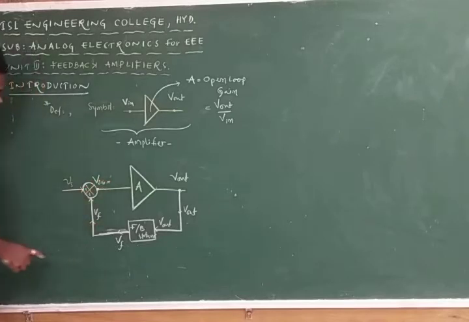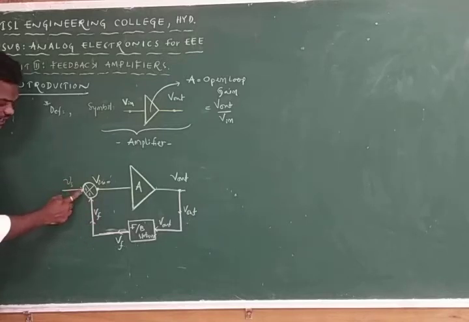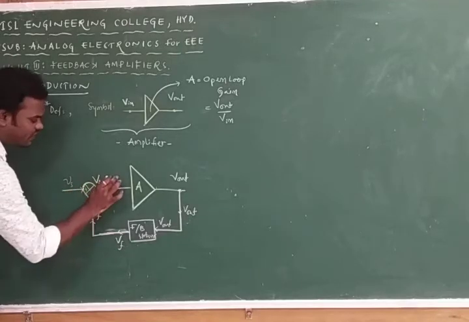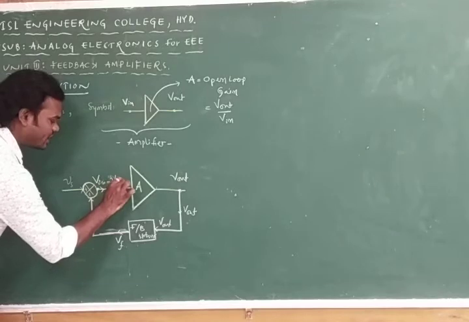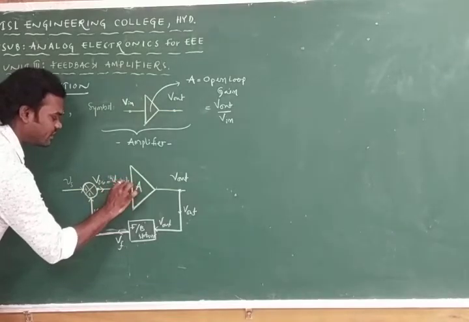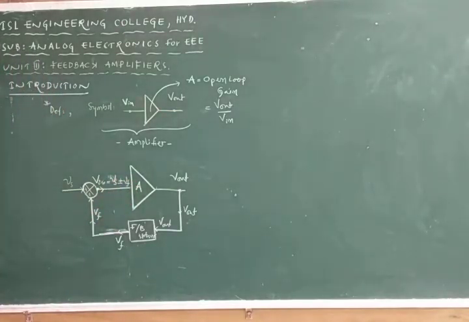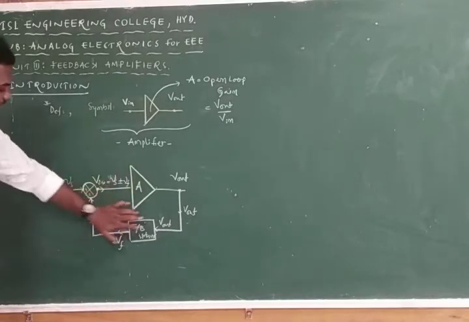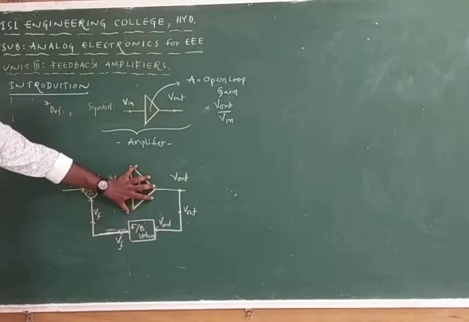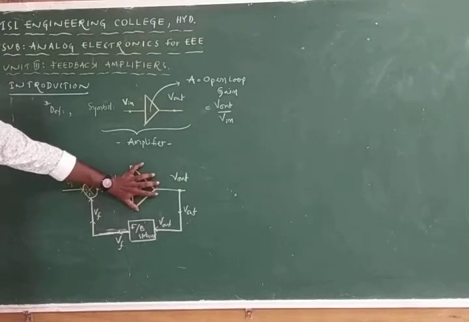Vn is equal to Vs plus or minus Vf. Vs is coming and Vf is also coming, and from this we get Vn. Vn is nothing but Vs plus or minus Vf. How many of you are clear on this point? If this entire network is not there, this is a simple amplifier only.